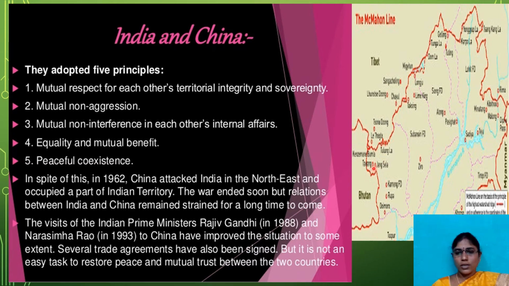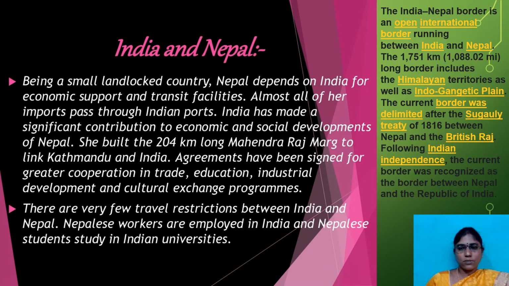So if you observe here, this red line, my children, is what we call the McMahon line. The McMahon line is the border line between India and China. Clear? Next one, relation with Nepal.